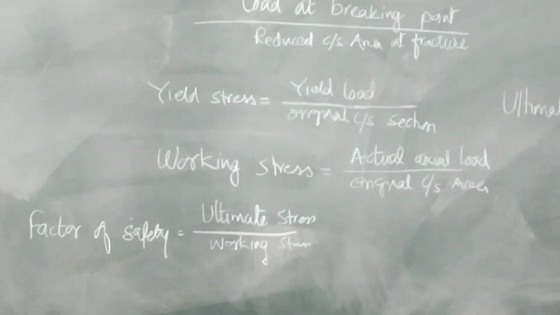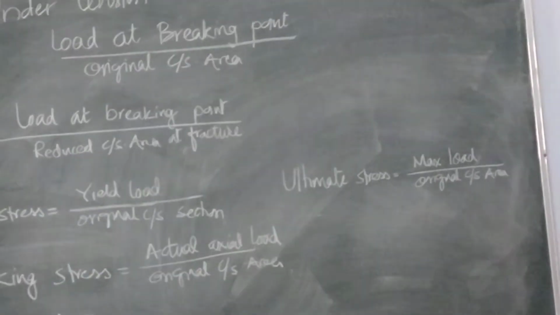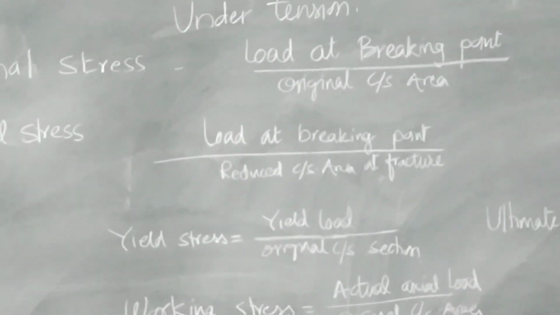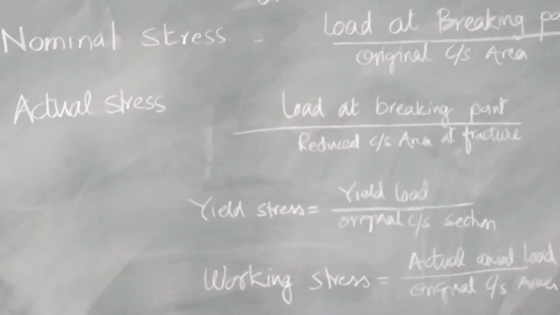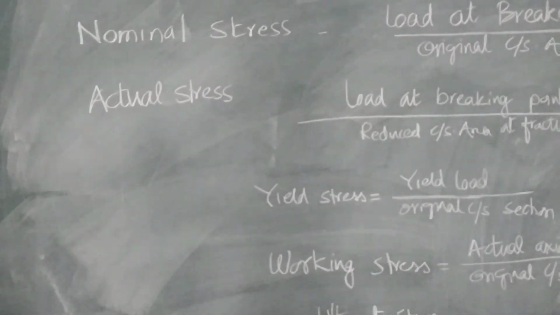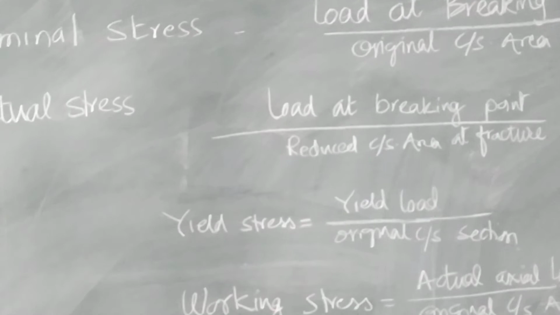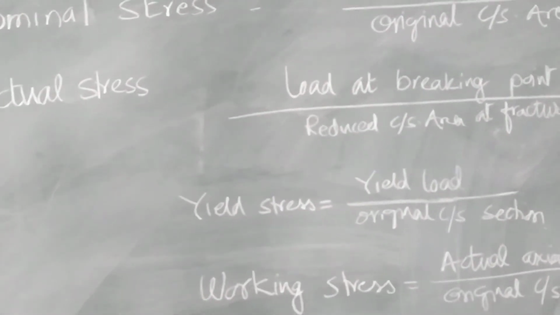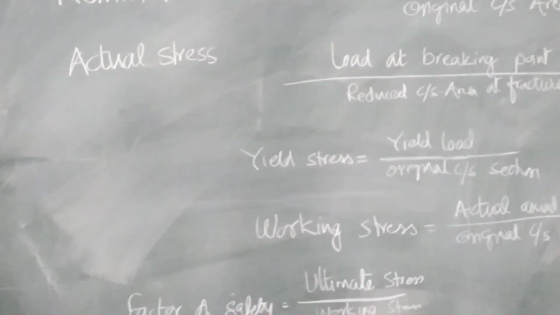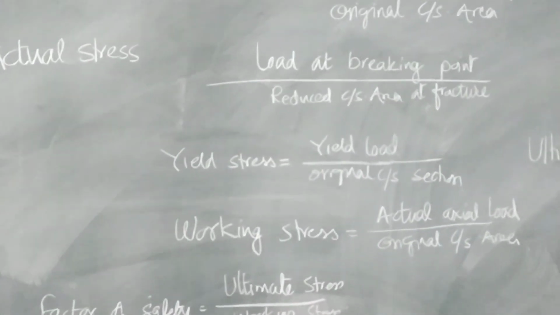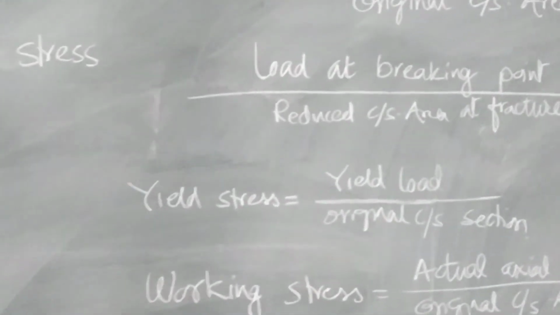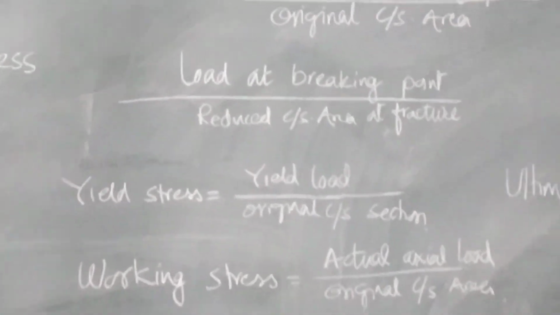So, here we have completed this chapter, simple stresses and strain. For your assignment and tutorial, you have to first write down a list of formulae and then solve at least 20 examples based on what you have studied till now in this chapter.